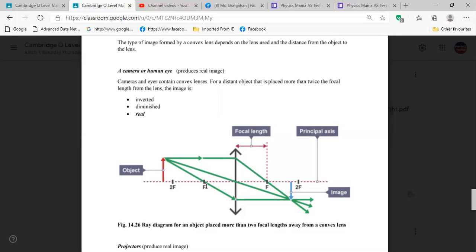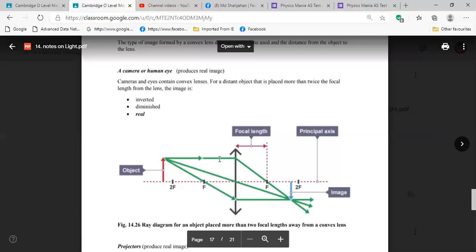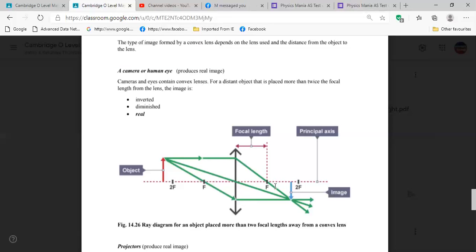And the third ray is just opposite of the first ray. It's like the second ray is between the first and the third one. It goes through the focal point on the left side, then on the right side it goes parallel. Our first ray was parallel on the left side and went through the focal point on the right side. Is it clear? Yes, sir.